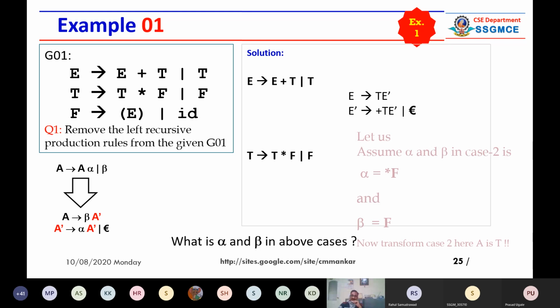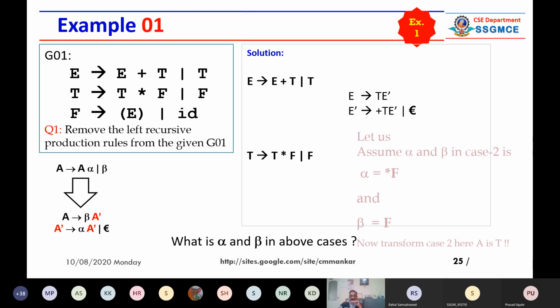Similarly, you have to consider the second case. Here you can assume that star capital F is alpha, right? And your beta can be capital F. Just match with this pattern. The pattern is given on the left bottom corner. So you can substitute alpha and beta in the given production rule. Now transform case 2.